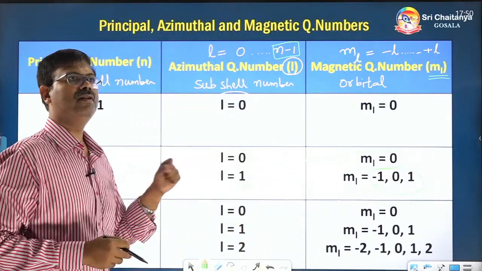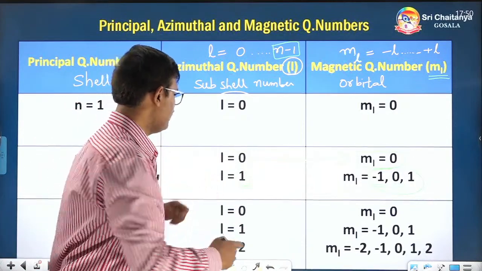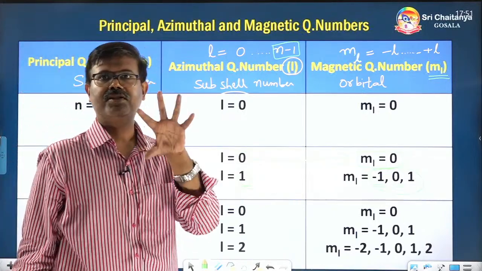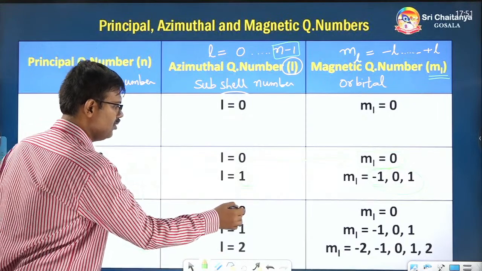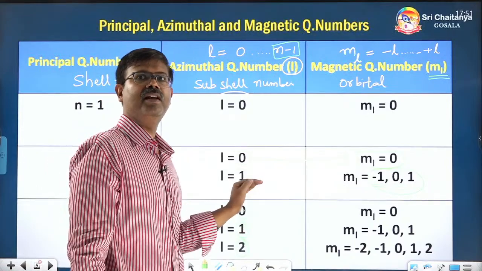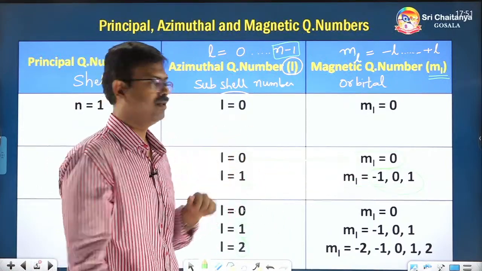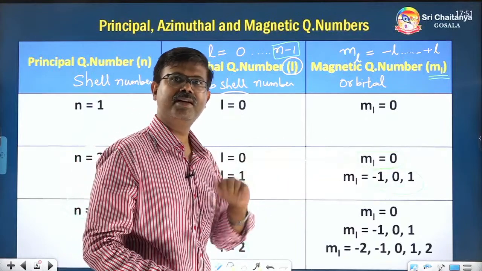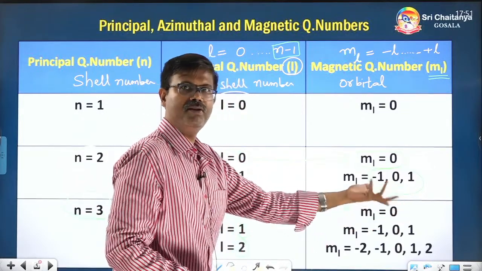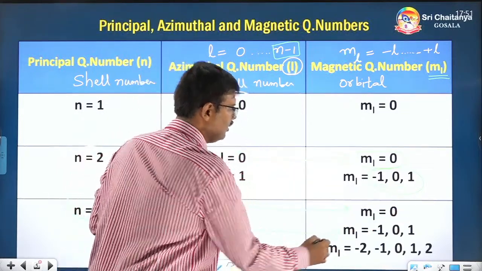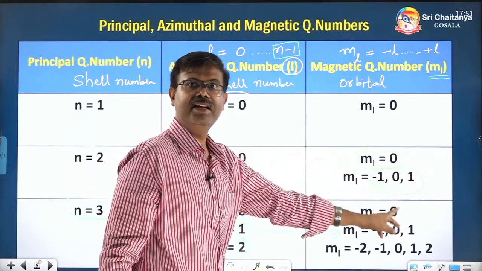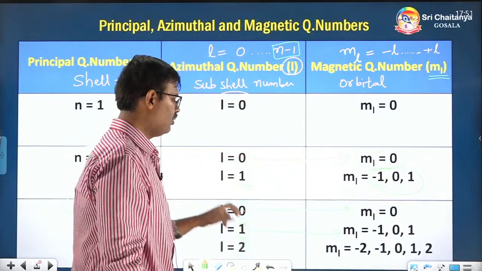Next, let's come to l equal to 2. Here n is equal to 3. In that particular city or shell, how many subshells exist? 0, 1, 2. 3 subshells exist. Now in each subshell, let's find out how many orbitals, or how many magnetic quantum numbers, exist. In 0, again 0 only, minus 0 to plus 0 means 0 only. In 1, minus l to plus l means minus 1 up to plus 1. So 3 orbitals will exist in that subshell.